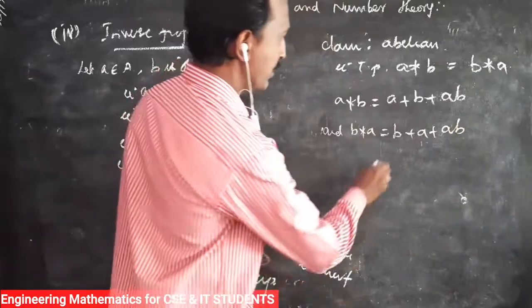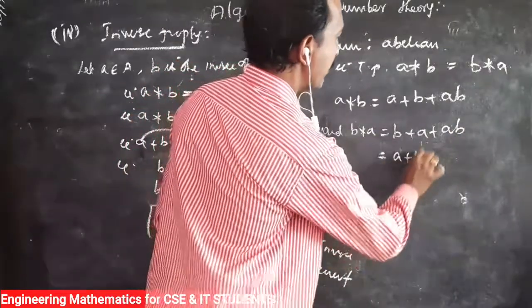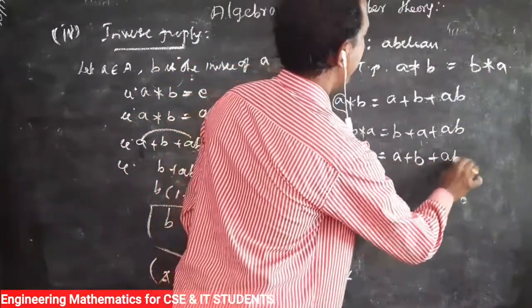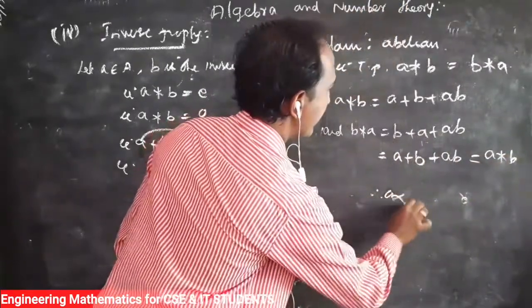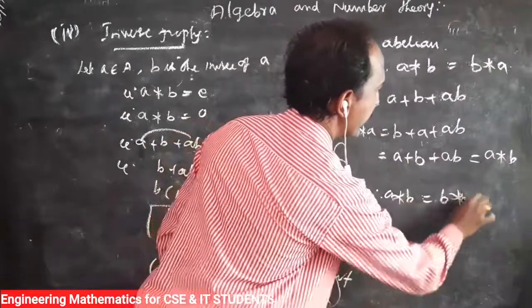So A plus B plus AB equals B plus A plus AB. Therefore, A star B is equal to B star A.